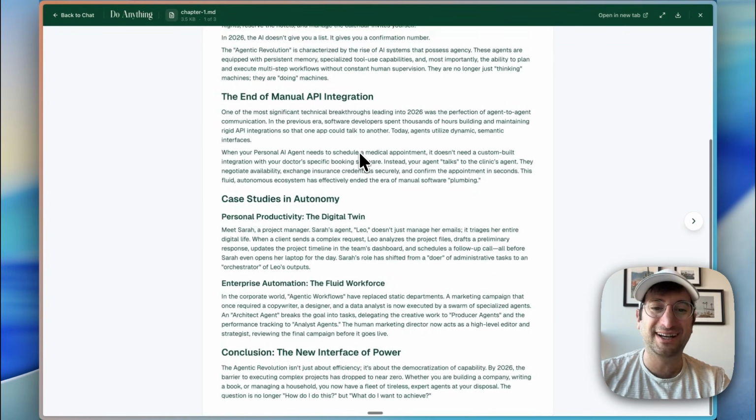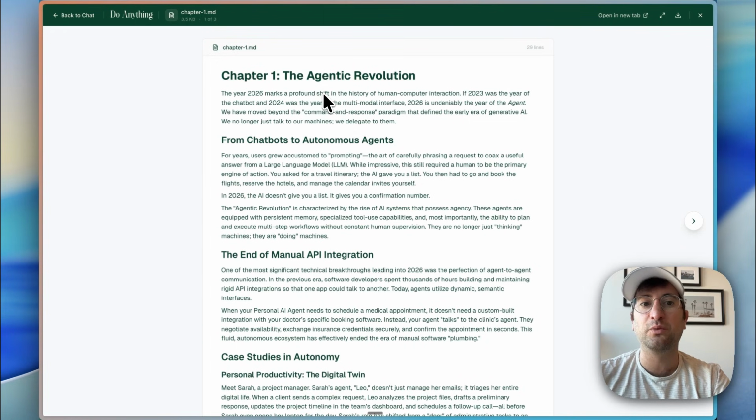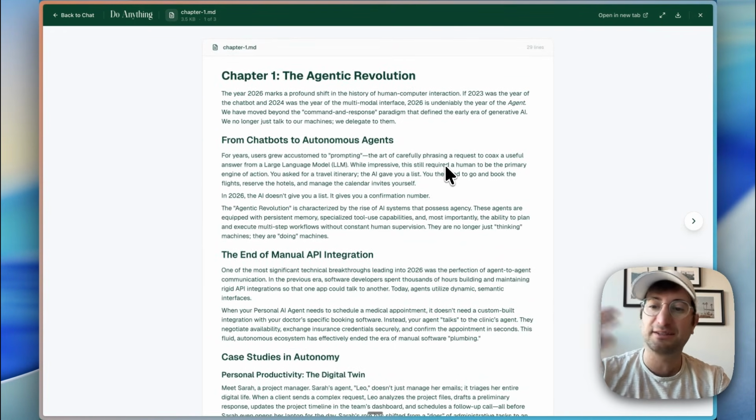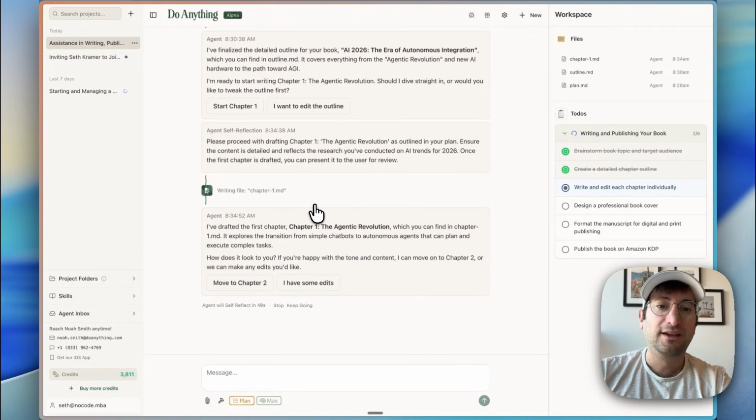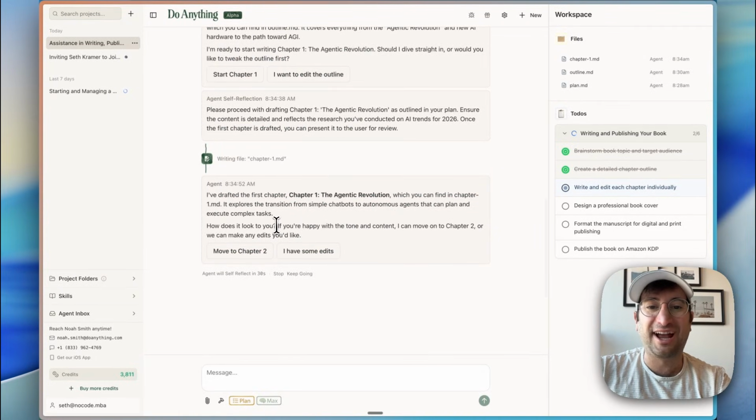Super basic. So we'd probably want to give more instructions, maybe even use max mode to write something longer or give it more details about how long we want the book to be. Or we could get this outline and say, hey, expand on it more. So this is where the human in the loop is still going to be helpful. But it wrote chapter 1. If you're happy with the tone and content, I can move to chapter 2, or we can make some edits.